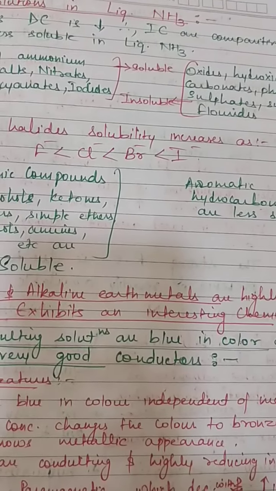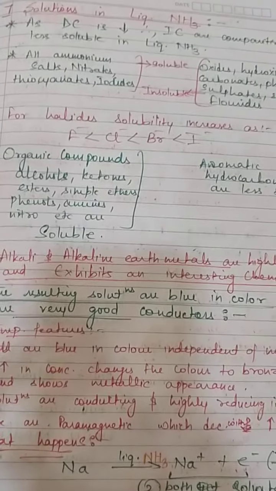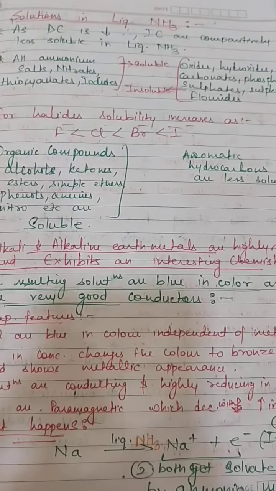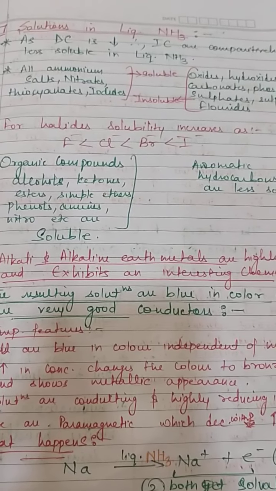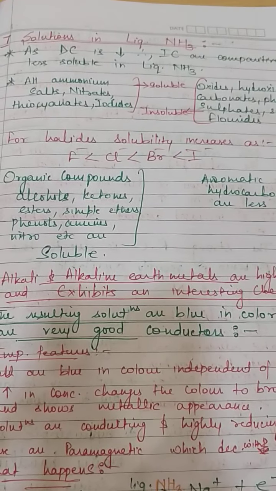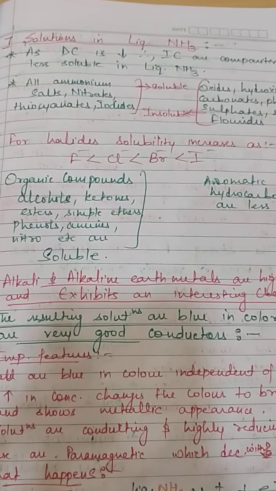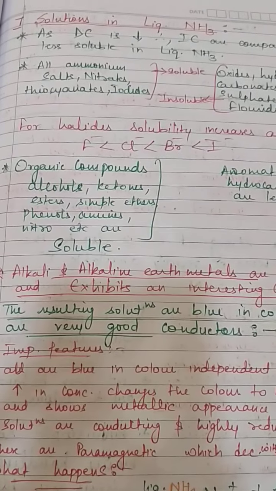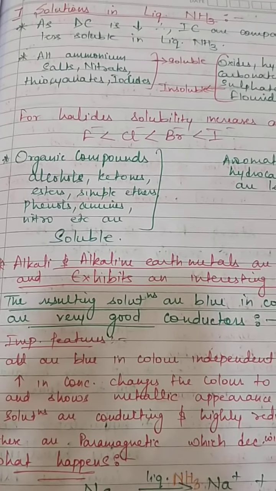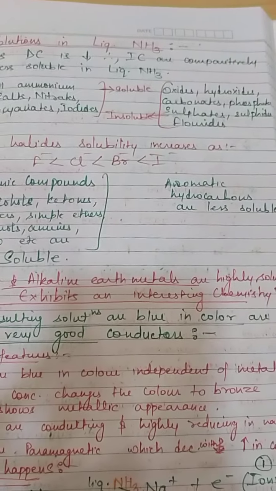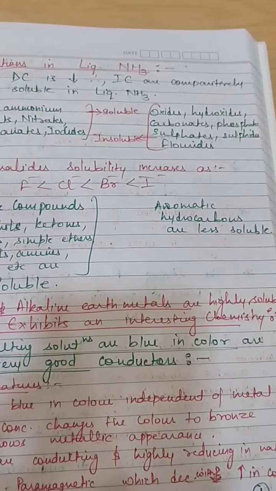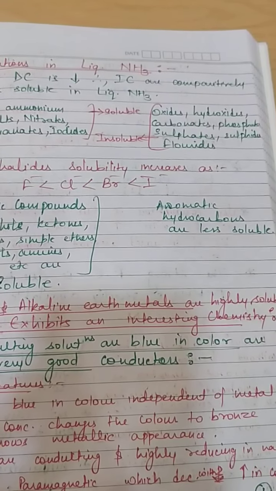This is because the dielectric constant of ammonia is low, so ionic compounds are comparatively less soluble in liquid ammonia in comparison to others. The ionic compounds which are soluble in liquid ammonia are ammonium salts, that is ammonium nitrates, ammonium thiocyanates, ammonium iodides, and the ionic compounds which are not soluble are oxides, hydroxides, carbonates, phosphates, sulfates, sulfides, and fluorides.